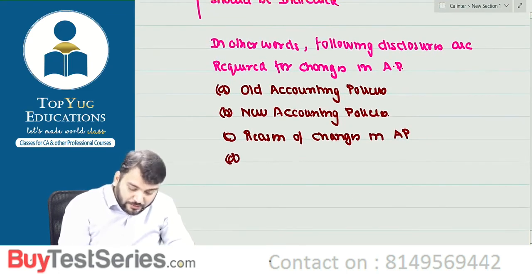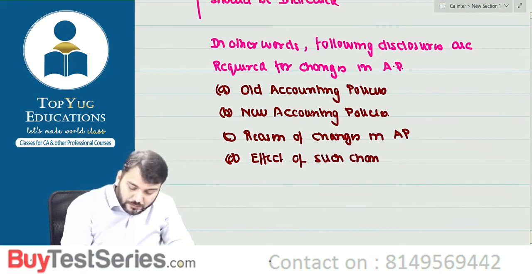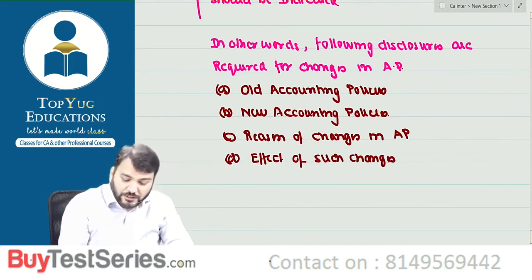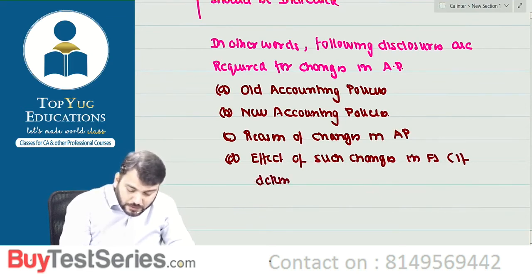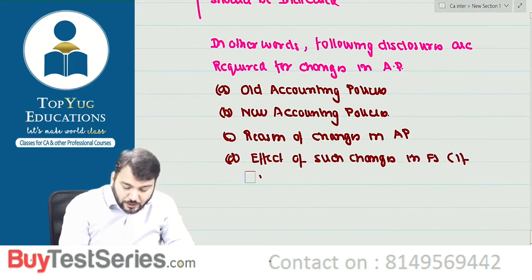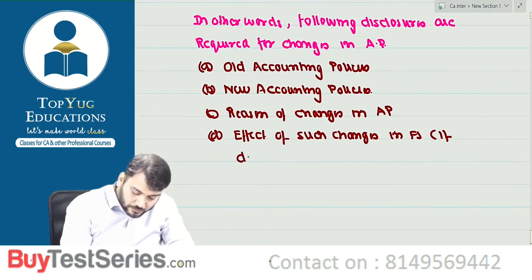Then effect of such change in financial statement, if determinable, should be disclosed. If determinable.